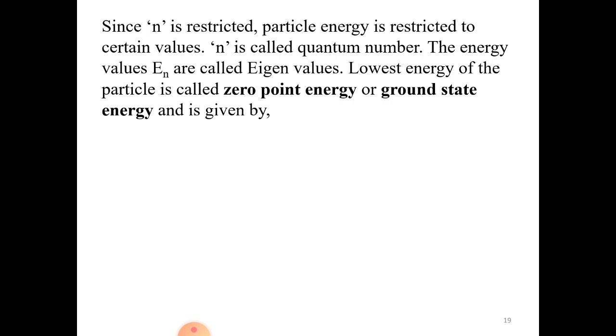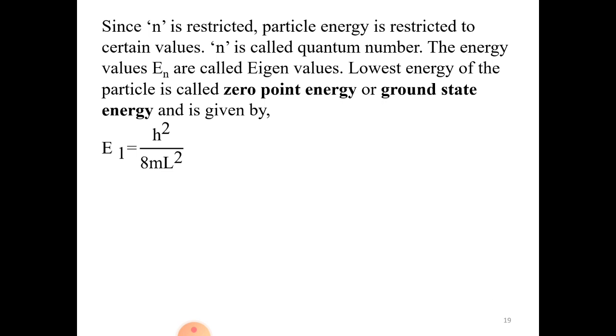So n is called the quantum number. The energy value En is called the eigenvalue. The lowest energy value for the particle is called the zero point energy, or simply the ground state energy. For example, the electron moving in the first orbit is called a ground state orbit. If the electron is moving in the ground state orbit, we have to take n = 1. In such cases, the energy of that particle is called the ground state energy, or simply the zero point energy.